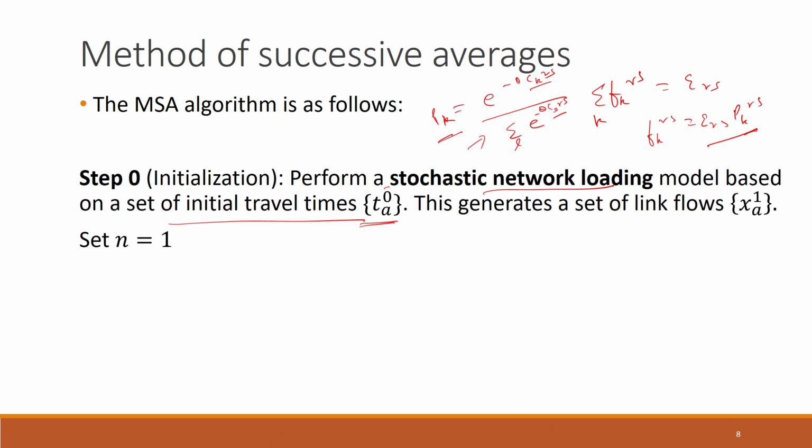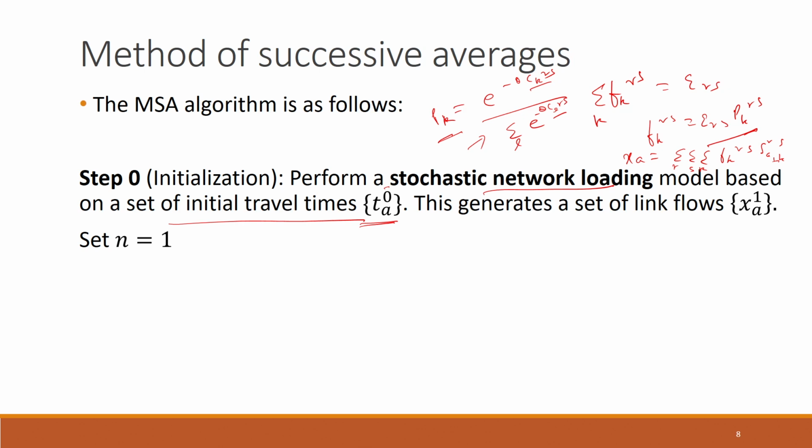We do this for every path connecting R to S, and then for every OD pair RS. Once we've determined the flows on all of the different paths connecting different OD pairs, we can determine the link flows. And how do we do that? We have seen that the link flows can be determined from the relationship that XA is equal to this triple summation over R, S and K of FKRS times delta AKRS. This delta AKRS relates whether a particular link is part of the path K connecting R to S. With that information, we can calculate the flow on every link.